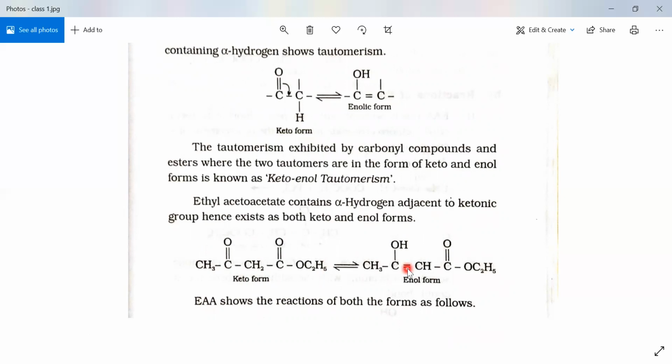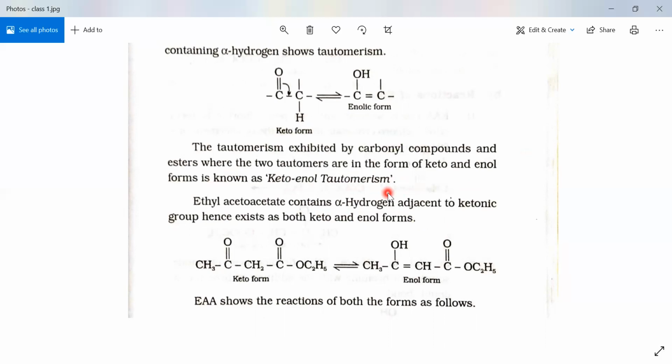Ethyl acetoacetate contains an alpha hydrogen adjacent to the ketonic group, hence it exists in both keto and enol forms. This phenomenon, where the two tautomers in keto and enol forms exist in carbonyl compounds and esters, is known as keto-enol tautomerism. Ethyl acetoacetate is the example we have taken.